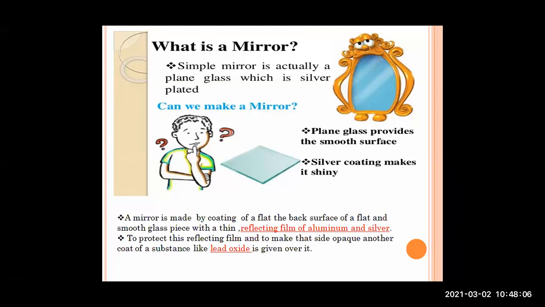So to make the back side of the mirror opaque, a second reflecting film is coated, and that substance is lead oxide. Okay, these underlined words can be asked for filling the blanks, for true or false, or in any correlation.